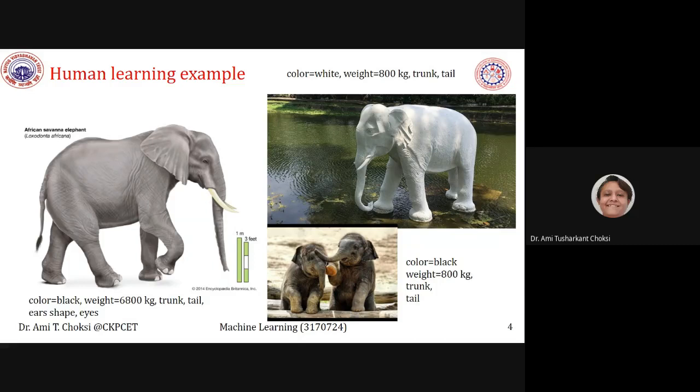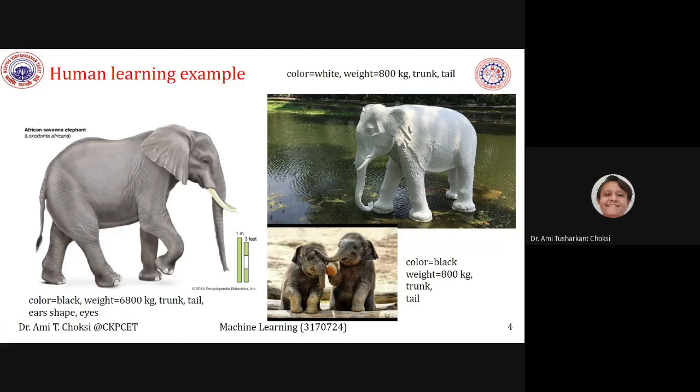Will you be able to recognize it properly? Yes, we will be, because then we have the updated knowledge. First was this one: color black, white, weight is very much, trunk is there, tail is there, ear shape, eyes. That's what we have seen. Yes, teeth, that also we will consider, right? So these are a few features we grab on first sight.